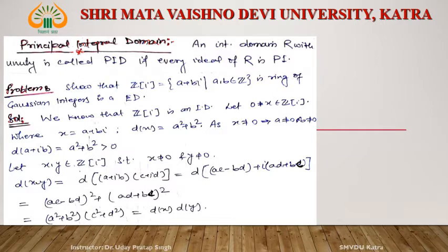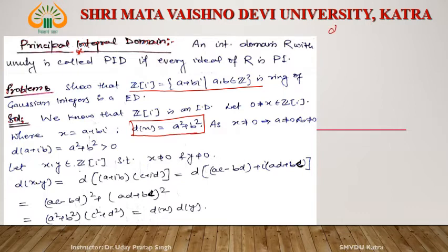See, what is Zi? Zi is this. Define D. D of X. What is X? In short form, A plus Bi, we denoted X. D of X is equal to A square plus B square. Right? Then D of X is greater than or equal to 0.